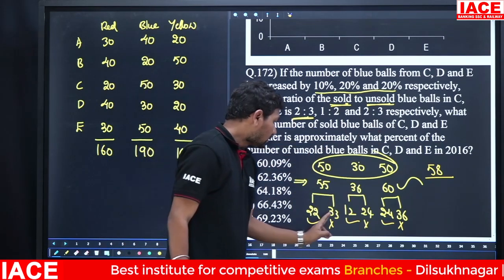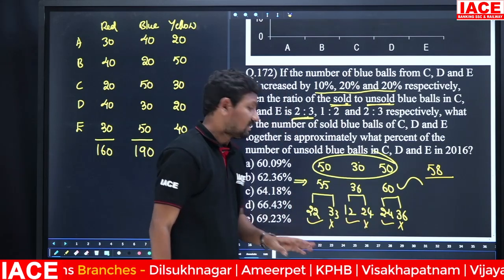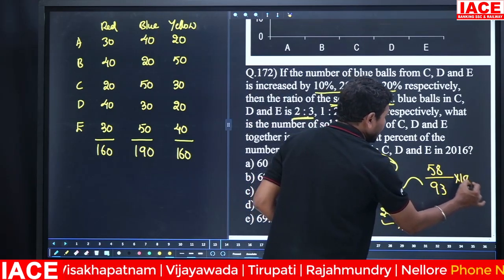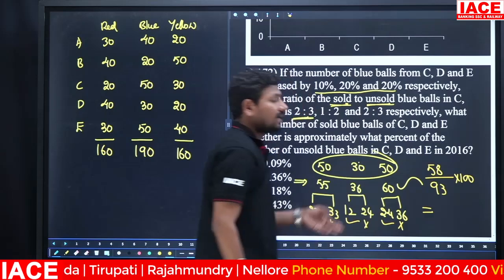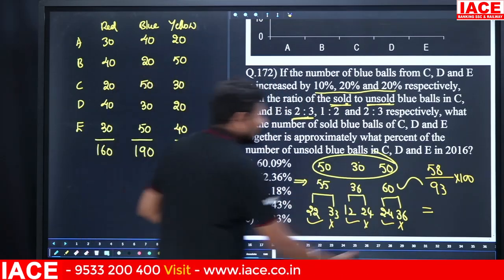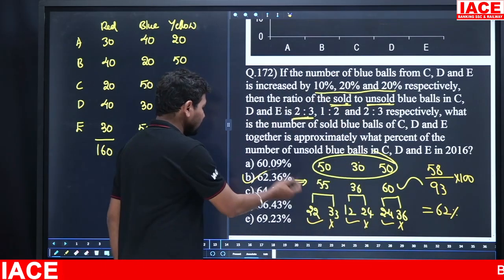Unsold blue balls is what? 33, 24, 36. 36 plus 24 is 60. 60 plus 33 is 93. We need a percentage, so multiply with 100. Then 58 times 100 by 93. When you solve this, you will get the answer 62%, option B.